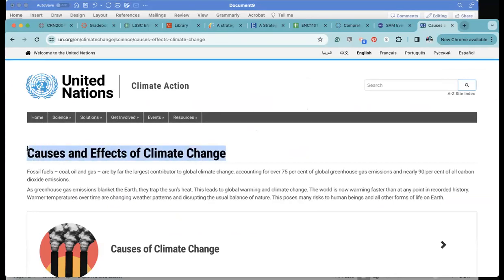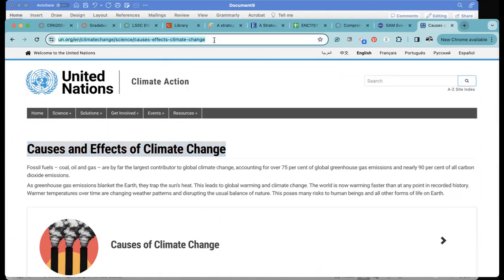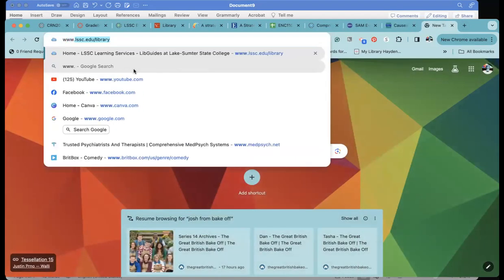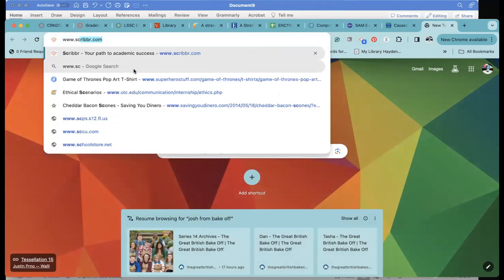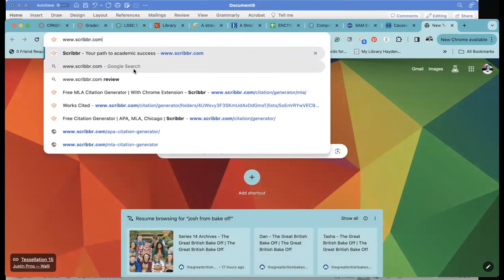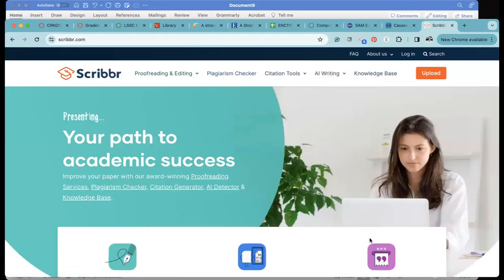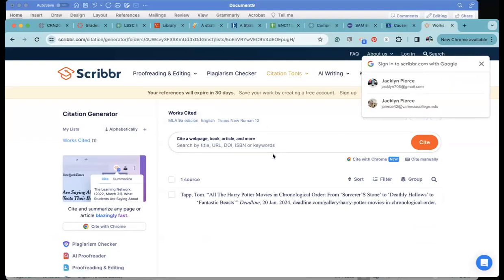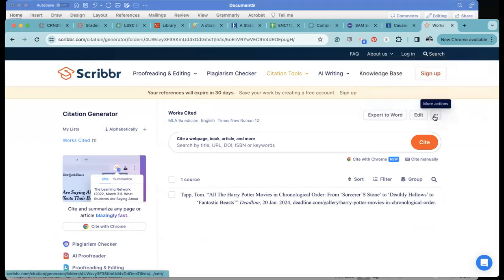It also doesn't have a publication date listed, but let's copy this URL and we're going to go to the website that I've mentioned several times. We're going to go to Scribbr, with no E at the end, dot com. We're going to use the citation generator. And it is already set up for MLA, and that's what we're using. If it wasn't, we would change that. It will allow you to do APA instead, but we're going to use the MLA, so that's fine.